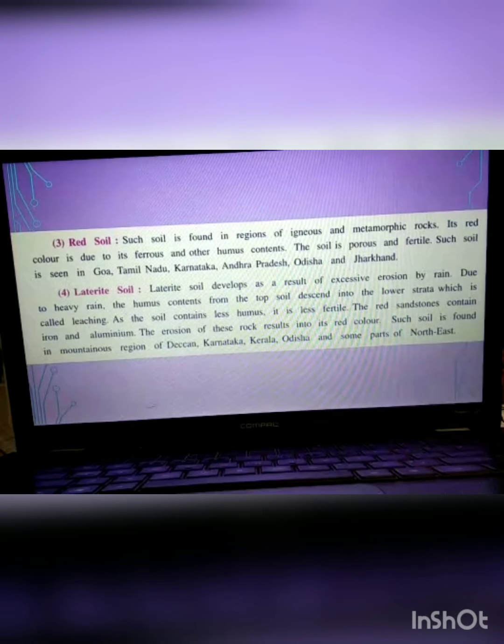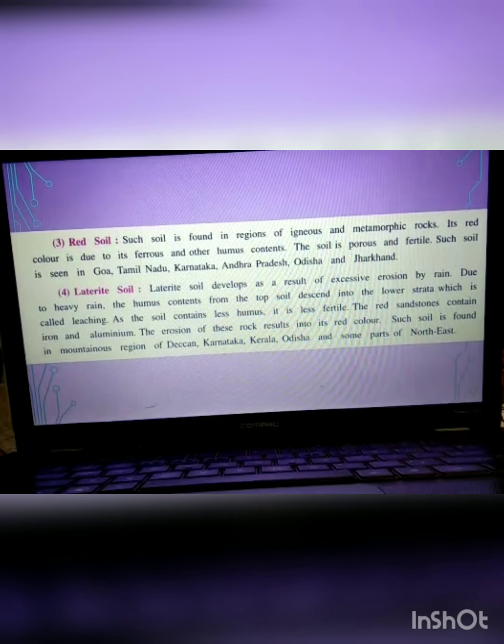Red soil goes by its name. It is red in color. It is porous and fertile. It is seen in Goa, Tamil Nadu, and it has ferrous and humus contents. Ferrous is iron content, that's why it's red in color.